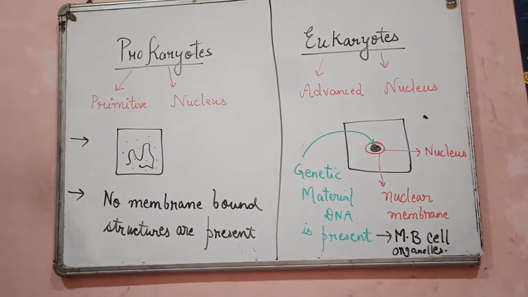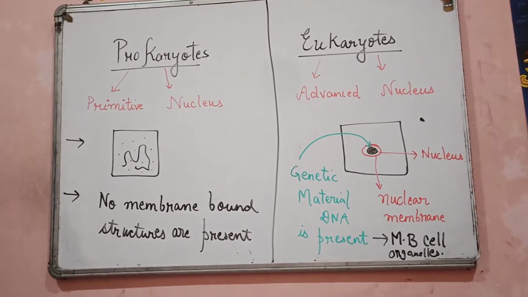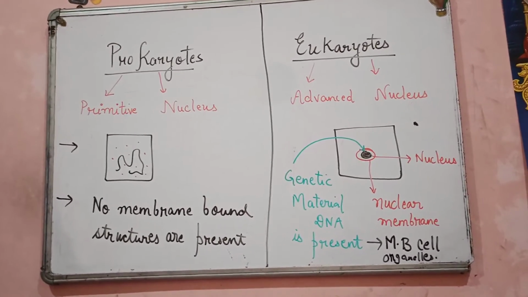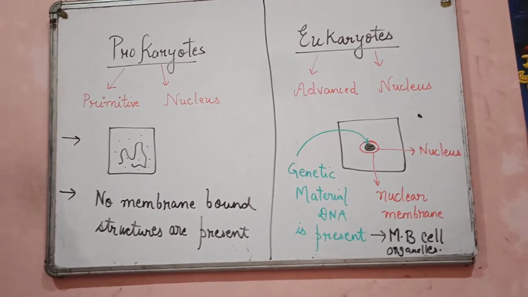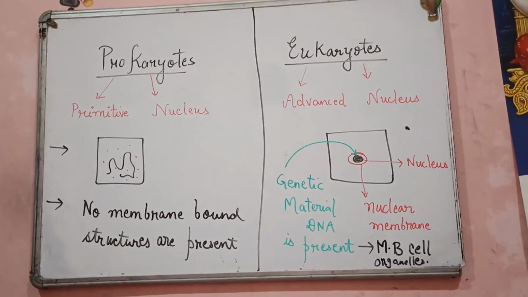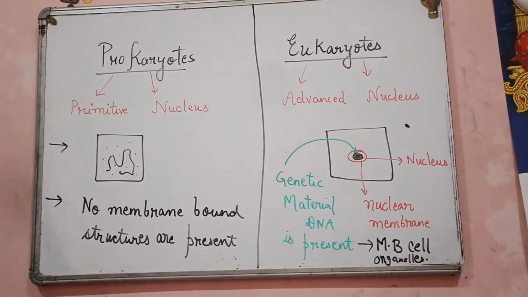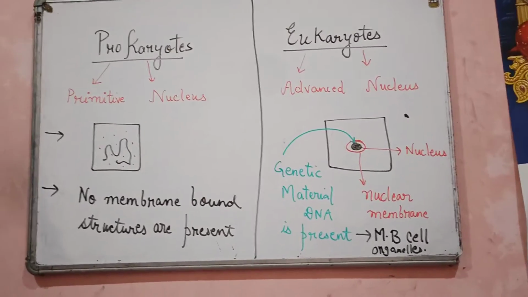Prokaryotes and eukaryotes. As the word itself says a lot about it, pro means primitive and the karyo word is always related to nucleus. Wherever you find this word karyo, just make sure that there is something going on or there is a process which is related to nucleus. Okay, eu means advanced and karyo again means nucleus.